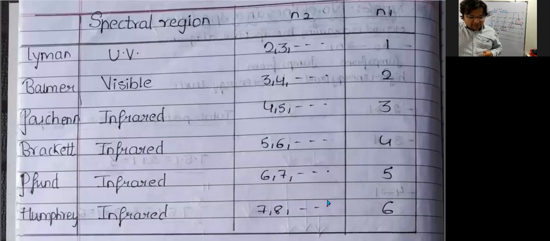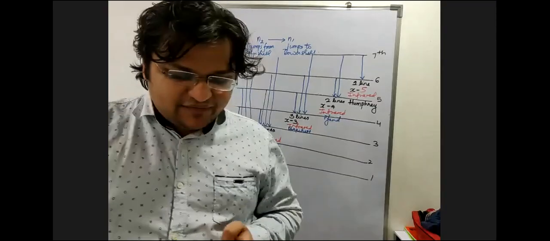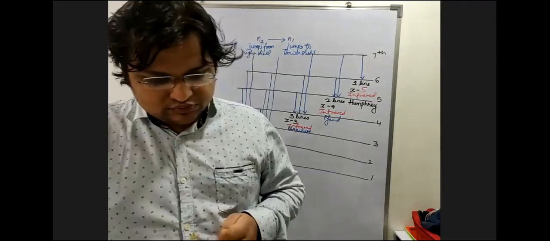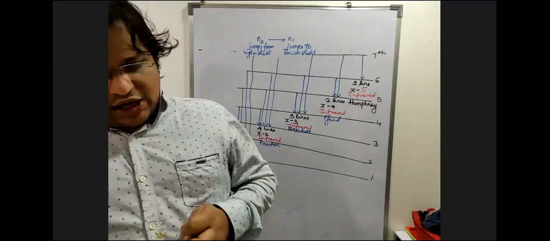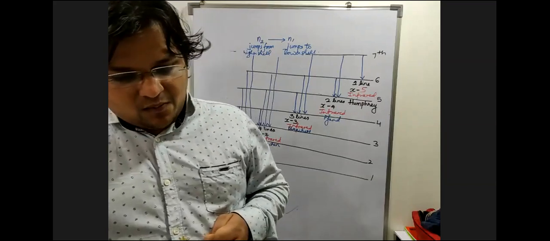There are 12 Pfund lines. How many Lyman lines?